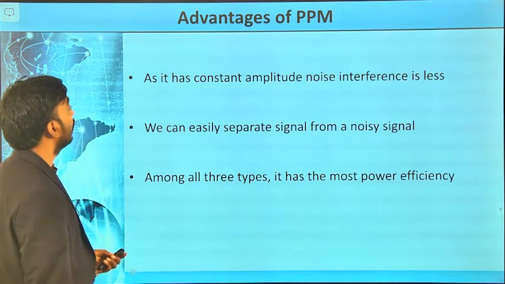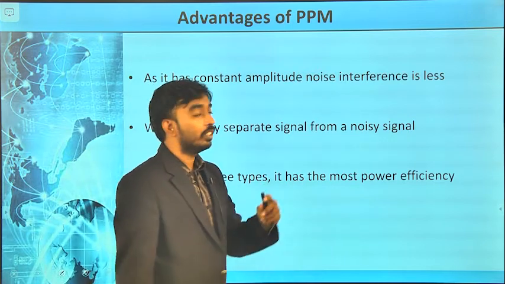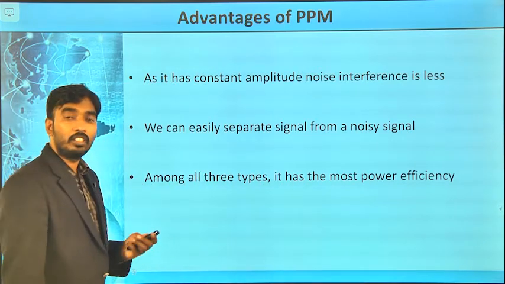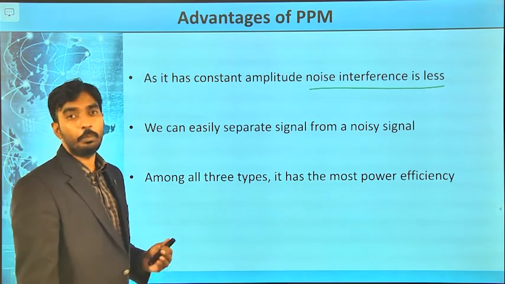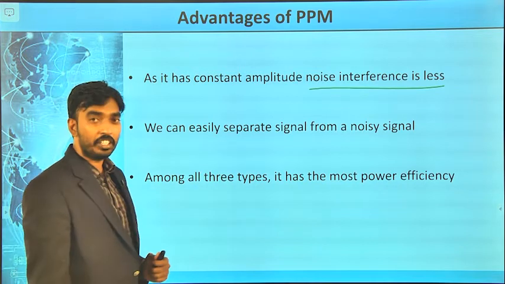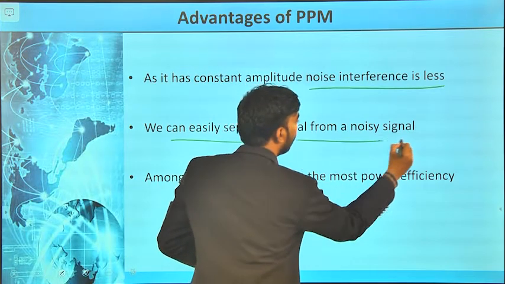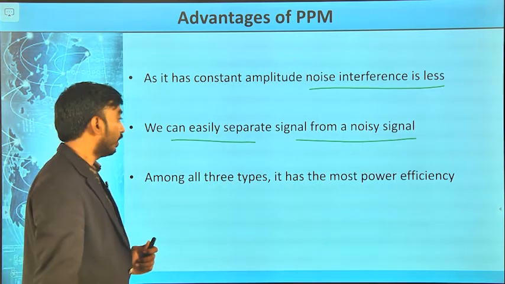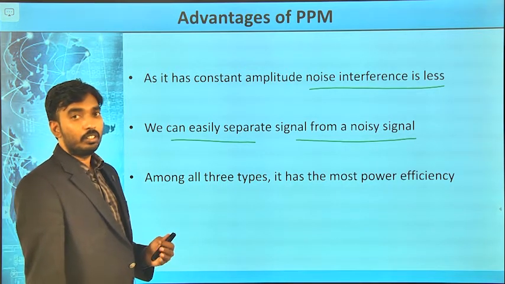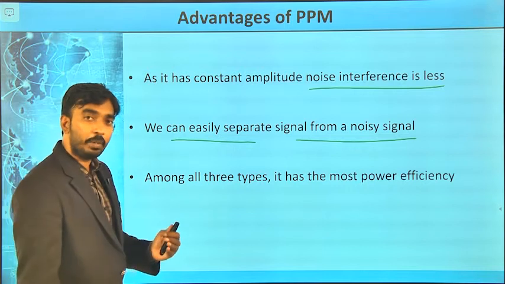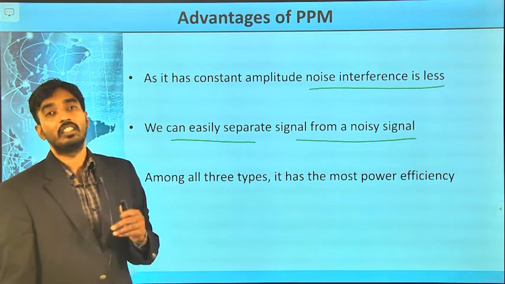We will see the advantages of pulse position modulation. With constant amplitude, the noise interference is less, because the message is embedded in the position, not in the amplitude and width. As the amplitude of PPM is constant, we can easily separate a signal from the noisy signal, because the same pulse used at the transmitter side has to be used at the receiver side.